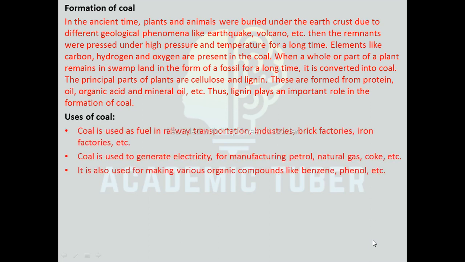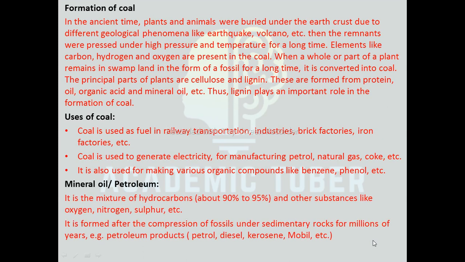Uses of coal. Coal is used as fuel in railway transportation, industries, brick factories, iron factories, etc. Coal is used to generate electricity and for manufacturing petrol, natural gas, coke, etc. It is also used for making various organic compounds like benzene, phenol, etc.